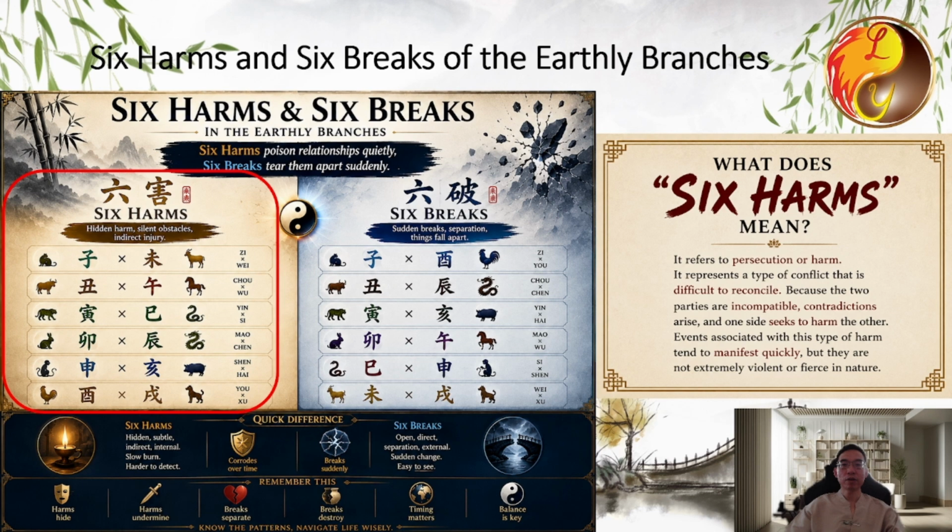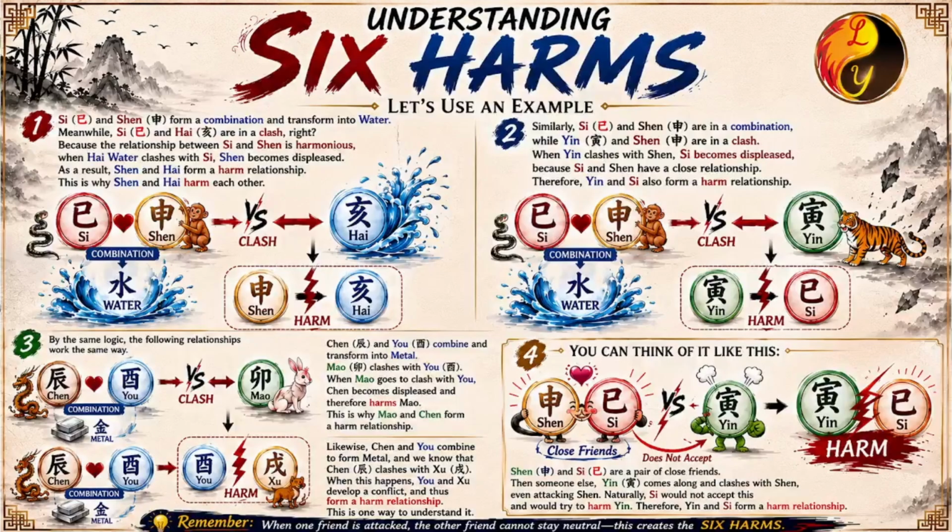Why do these 6 harm relationships arise? They are closely related to the interactions of the 6 clashes and 6 combinations. Let's use an example. Si and Shen form a combination and transform into water.